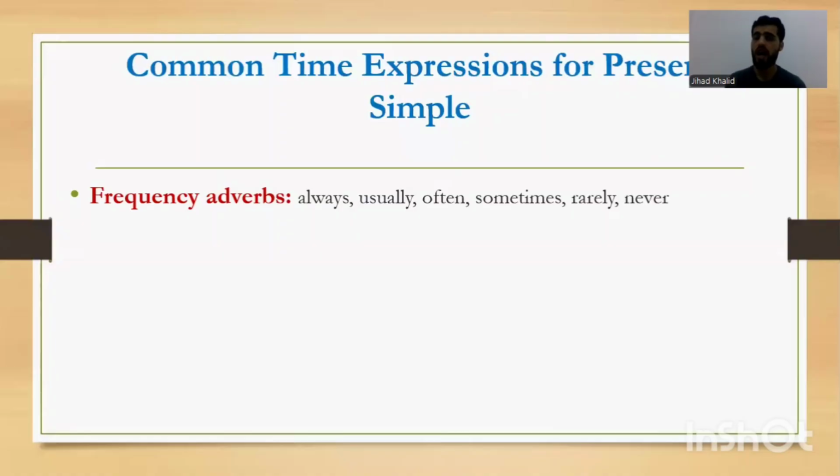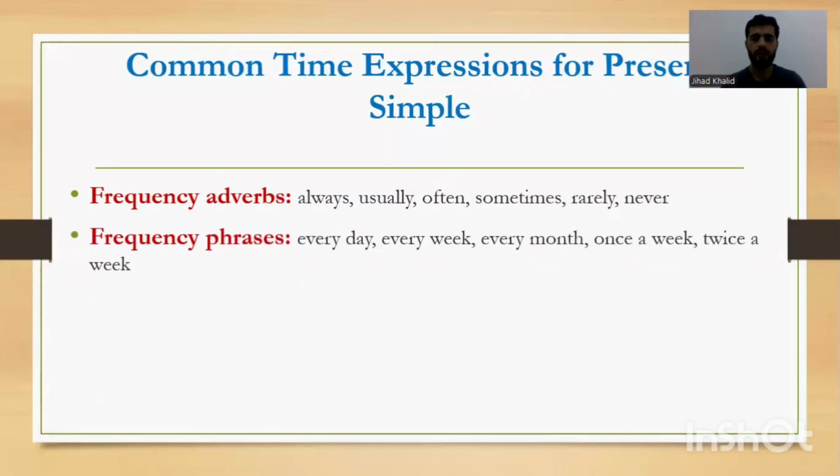For example, I always drink tea in the morning. Whenever you see always, you say this is present simple. I never have breakfast. When you see never, you say, oh, this tense is present simple. Okay. After that, we have frequency phrases. Every day, every week, every month. Whenever you see every, this is present simple. I go to school every day. When you see every day, this is present simple.